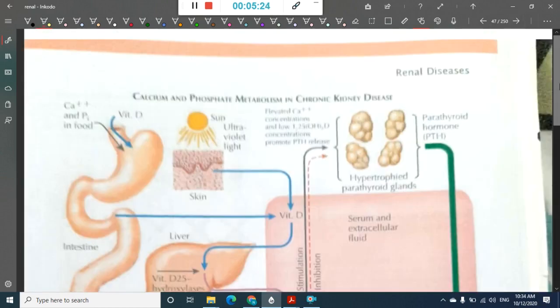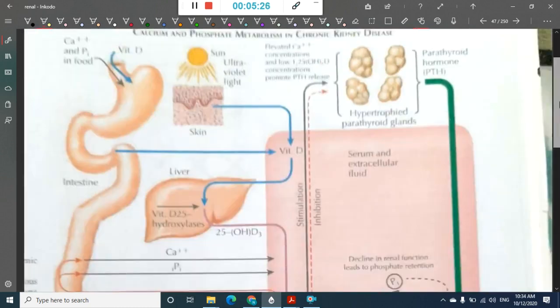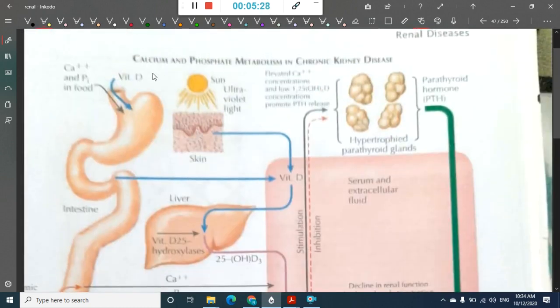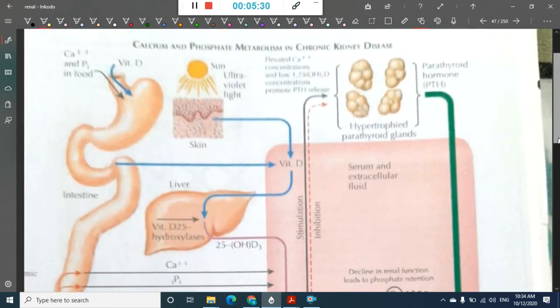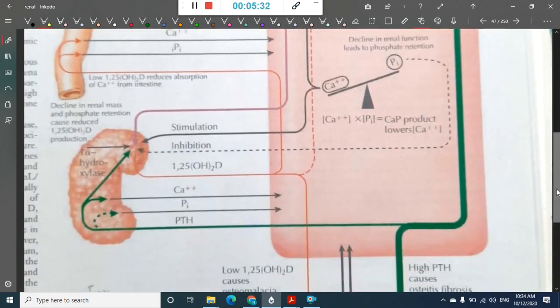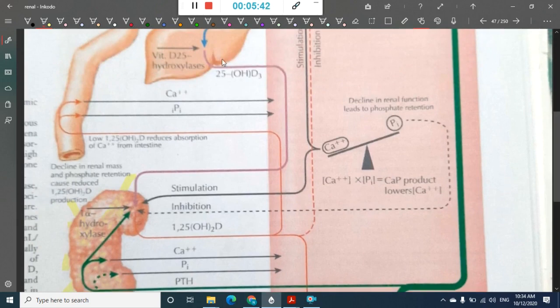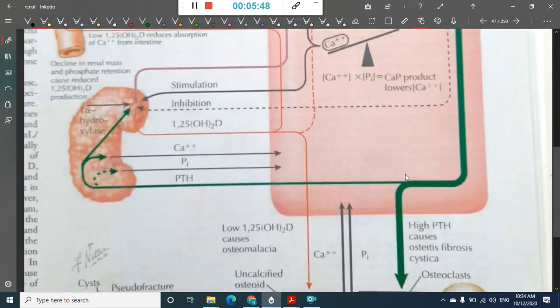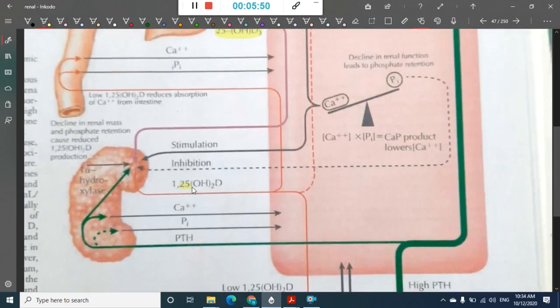So what is happening in chronic kidney disease? Once we have learnt the normal, now we will see the abnormal. This is the same pathway, but now there is a kidney problem. Because of the problem in the kidney, what is the first thing that is happening? The 25 hydroxy vitamin D3 which is produced in the liver gets converted to 1,25 dihydroxy vitamin D with the help of 1 alpha hydroxylase.